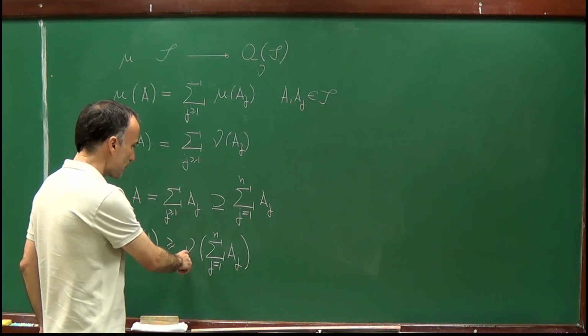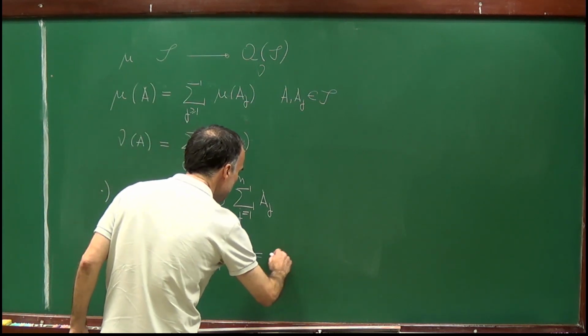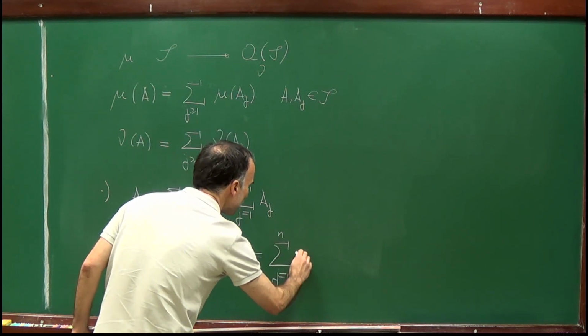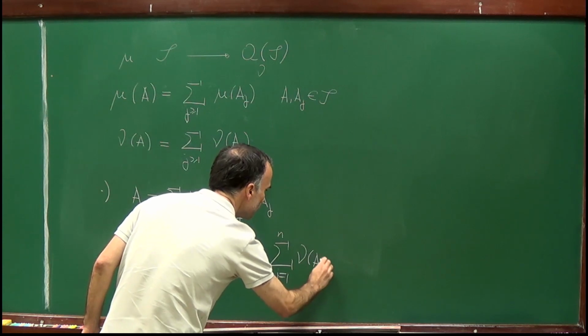So nu of this disjoint union is equal to the sum of nu of A_j.